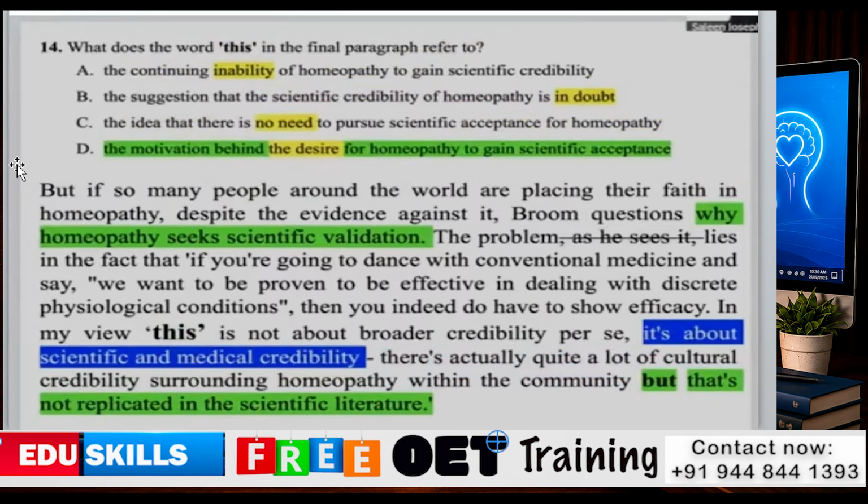So though people are following homeopathy, we cannot mention it in the scientific literature. It may still be that homeopathy wants to keep the desire for scientific acceptance. They want that scientific acceptance because homeopathy works. So I hope I have cleared it up, and we can see that it's about scientific and medical credibility. Thank you all.